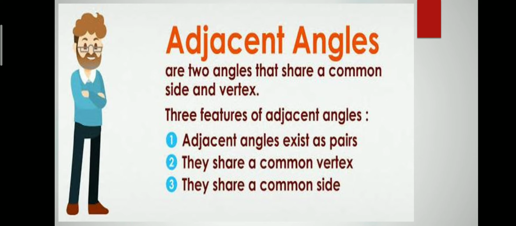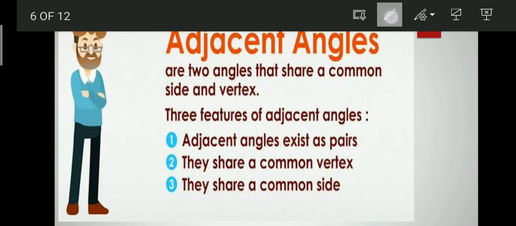It is not necessary that they share a common side or vertex, but in adjacent angles, 3 points are there. If they follow these 3 points, then we can say the given angles are adjacent angles, otherwise they do not make adjacent angles. The first point is adjacent angles exist as pairs.